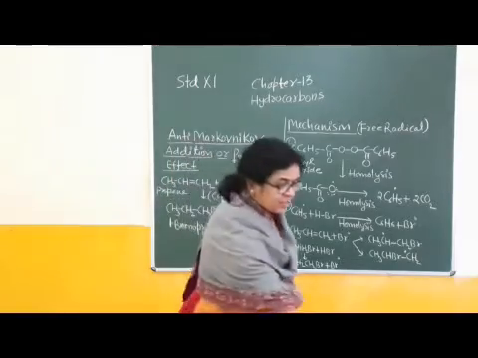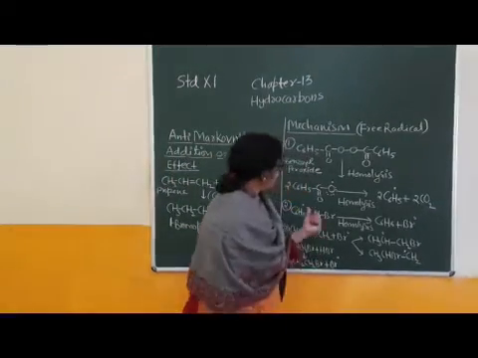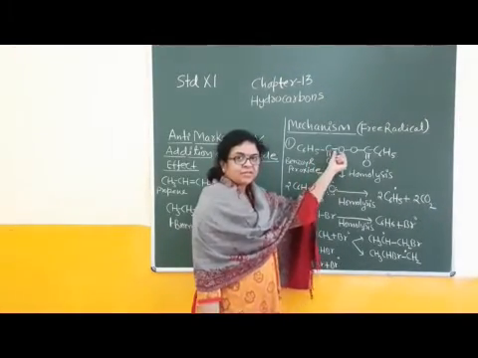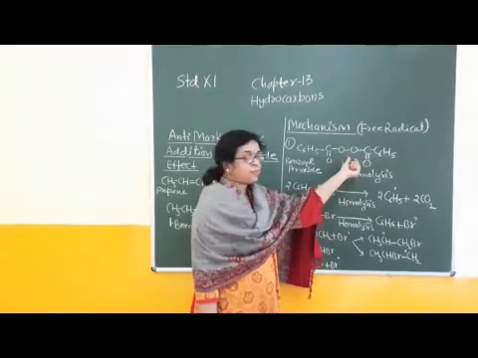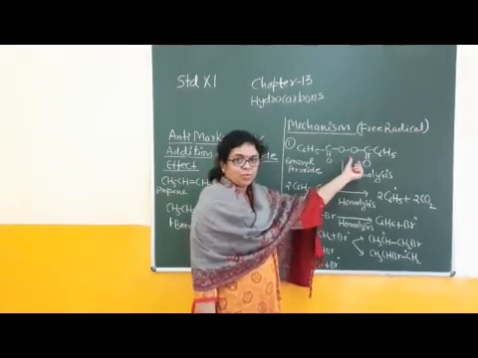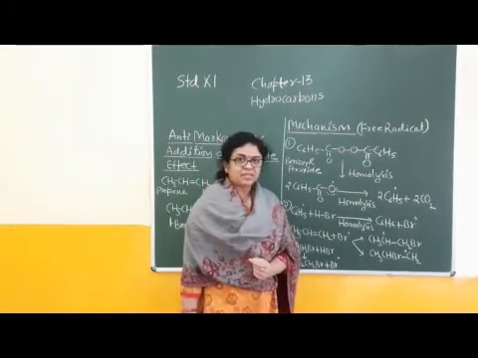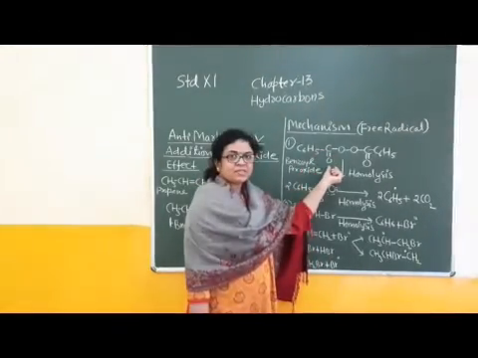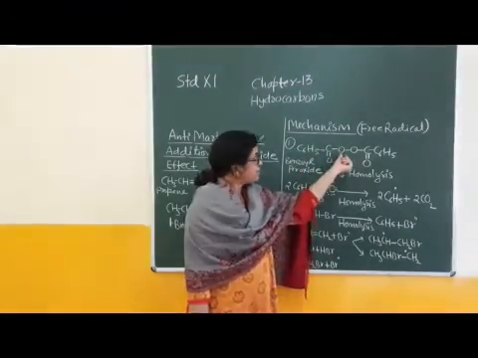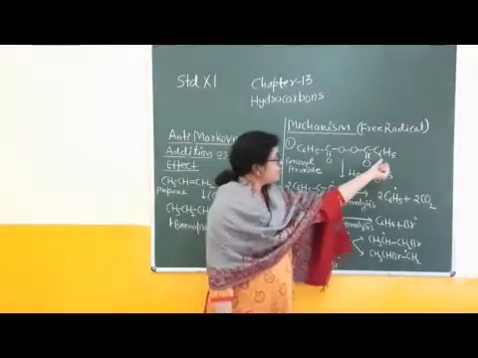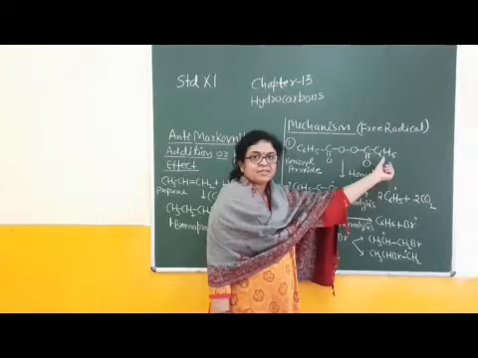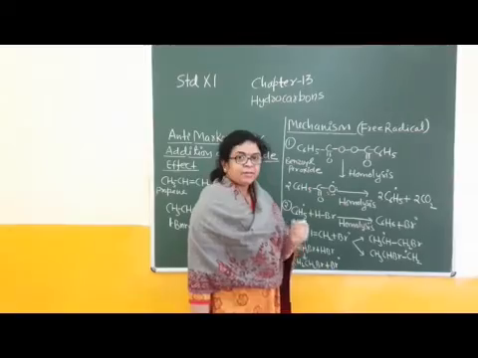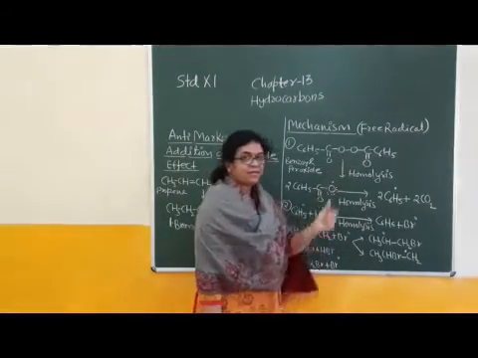Right children? Now the first step is formation of the free radical. This is the bonding structure of benzoyl peroxide, C6H5CO, then OO, this linkage is the peroxide linkage. O single bond O, this is the peroxide linkage. Per means excess, oxide, oxygen. C6H5CO is the benzoyl group which is attached with oxygen. Second, the mirror image of this C6H5CO attached with oxygen. This is benzoyl peroxide, and the bonding structure shows the peroxide linkage.